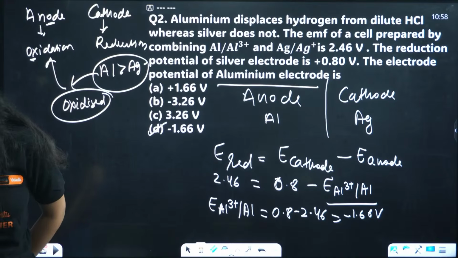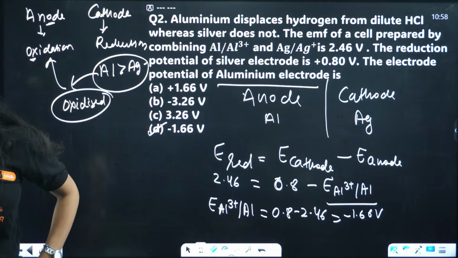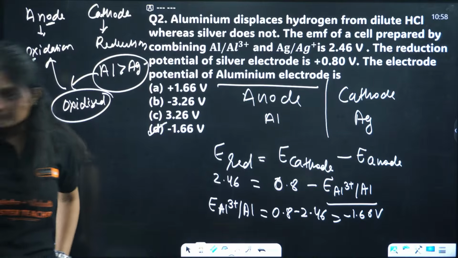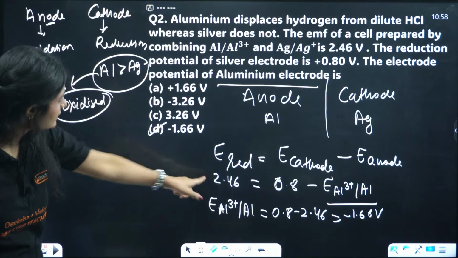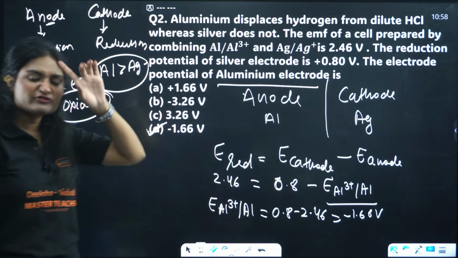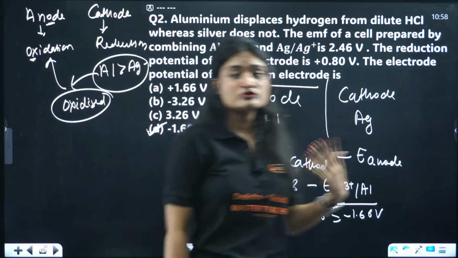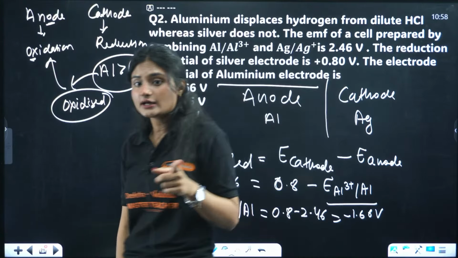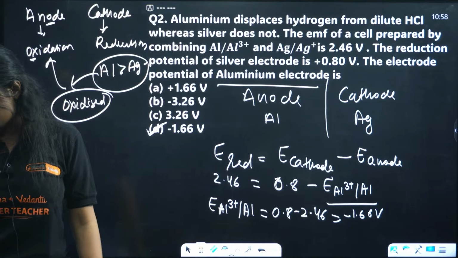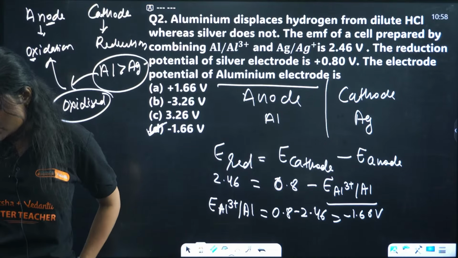D, yes. Girish, it's not A, it's D. Yes, Kaimun, correct. Okay. I hope you got the answer. Minus 1.66. How do we get it? Like this. Because before that we didn't know which will be anode, which will be cathode. Okay, we need to figure that out first. Only then you can substitute in this formula, right? Yes, minus 1.66. D, correct.